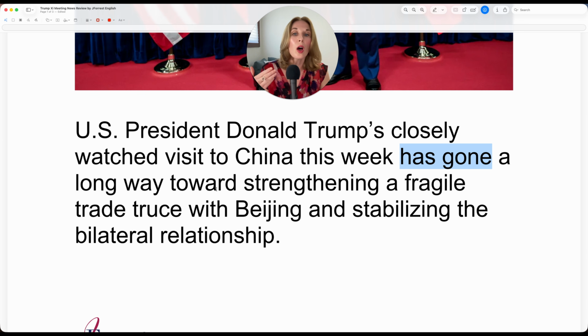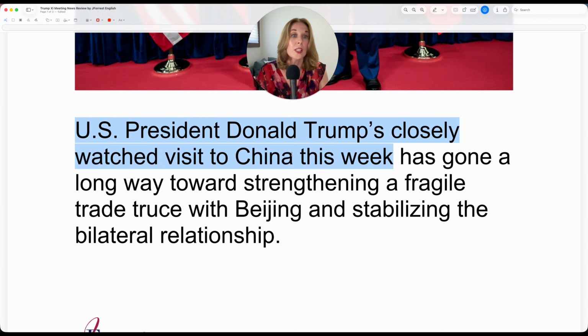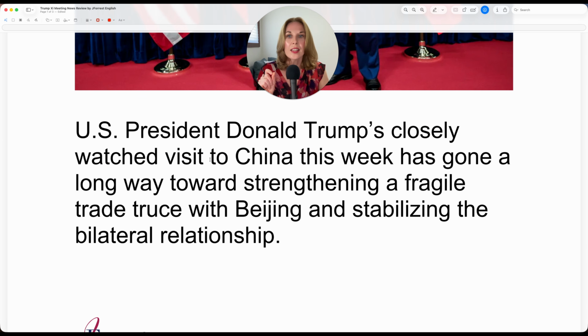Has gone a long way toward strengthening. So notice the sentence structure for this is to go. And your verb go is conjugated based on the subject and time reference. So in this case, the subject is the meeting. So all of this, the visit, the meeting, functions as the subject. It has gone. Because the subject is not Donald Trump. The subject is the visit. And then all of this is additional information. So the visit has gone. It has gone a long way toward.